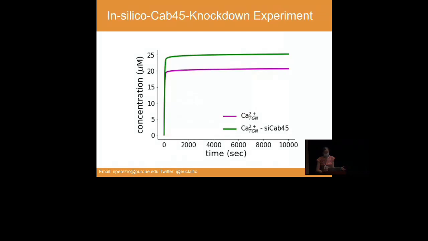Then we try to reproduce the Ca45 knockdown experiment. In the model, we decrease its concentration around 30%, and we follow the level of calcium in the TGN.